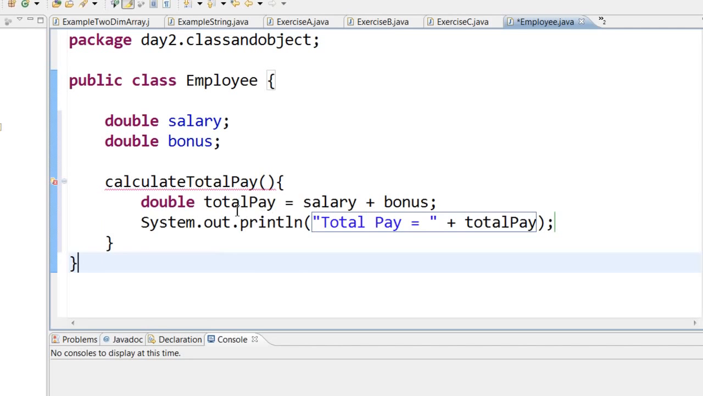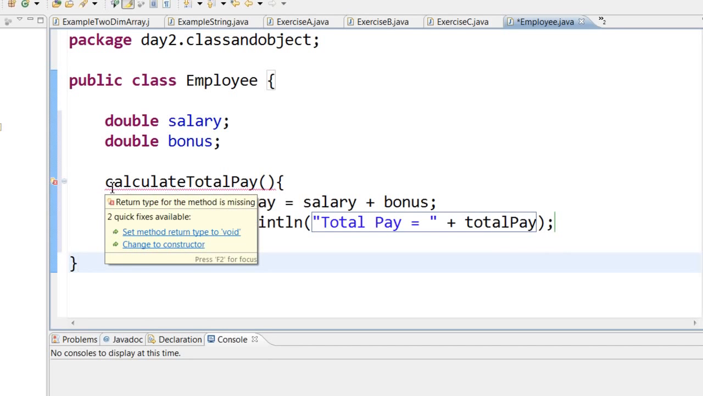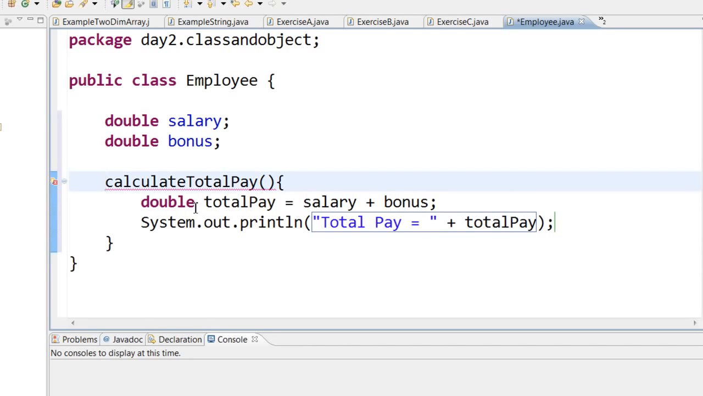method called calculate total pay, which adds up the salary and bonus and prints out total pay equal to the total pay. It is giving me some kind of an error. Now, to remove this particular error, you have to put this void in front of this method. Now, you may be asking me, what is this void? We will learn more about this void and return type later on, but for now, remember, this particular method is printing out something right here.